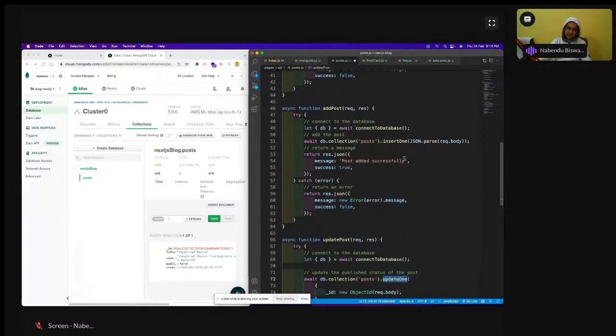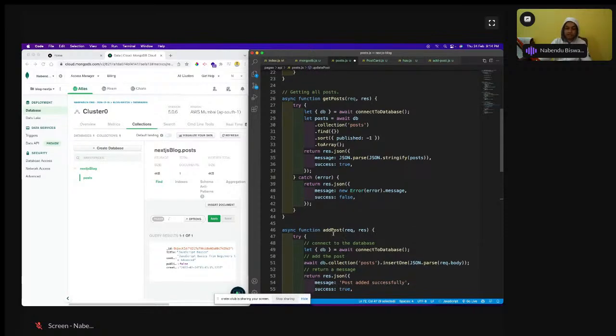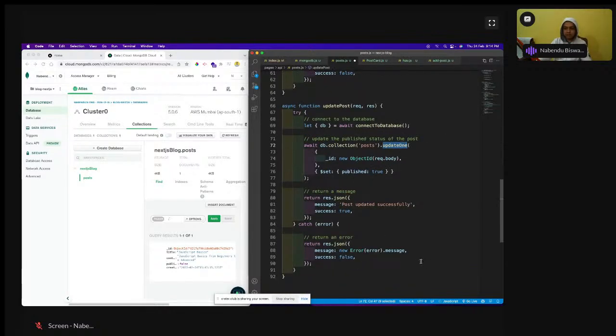Update one is there, insert one is there. In add post I'm doing insert one, but here I'm doing update one, and update one takes the ID also. And set publish to true, all MongoDB things. So the post is updated. This is something which you can use again and again. Okay, so this is like this. So I will save it.